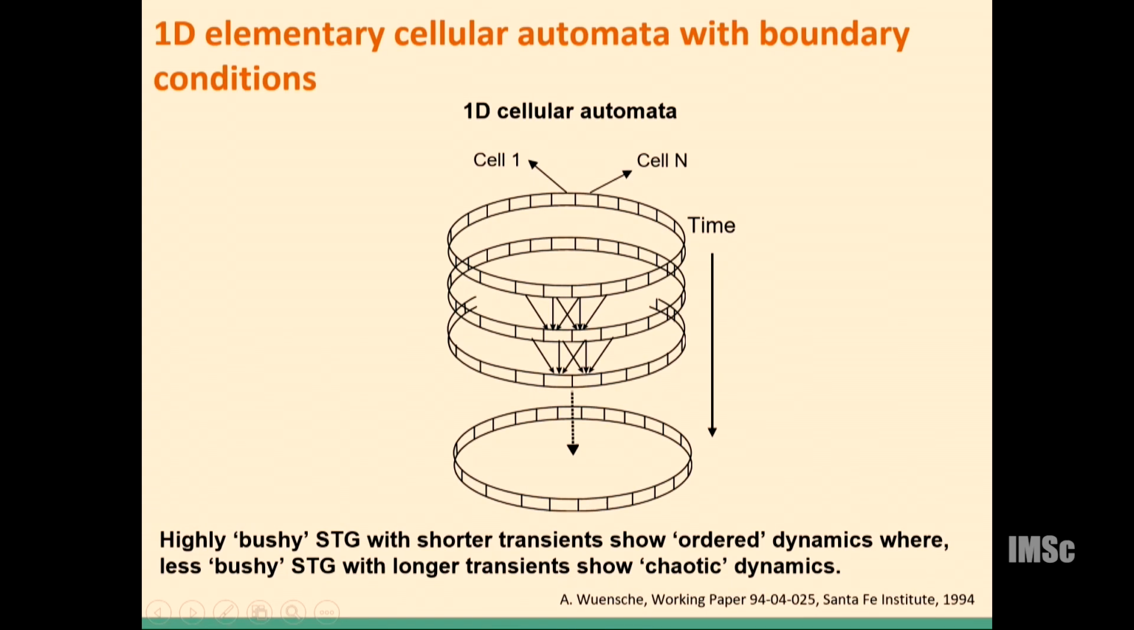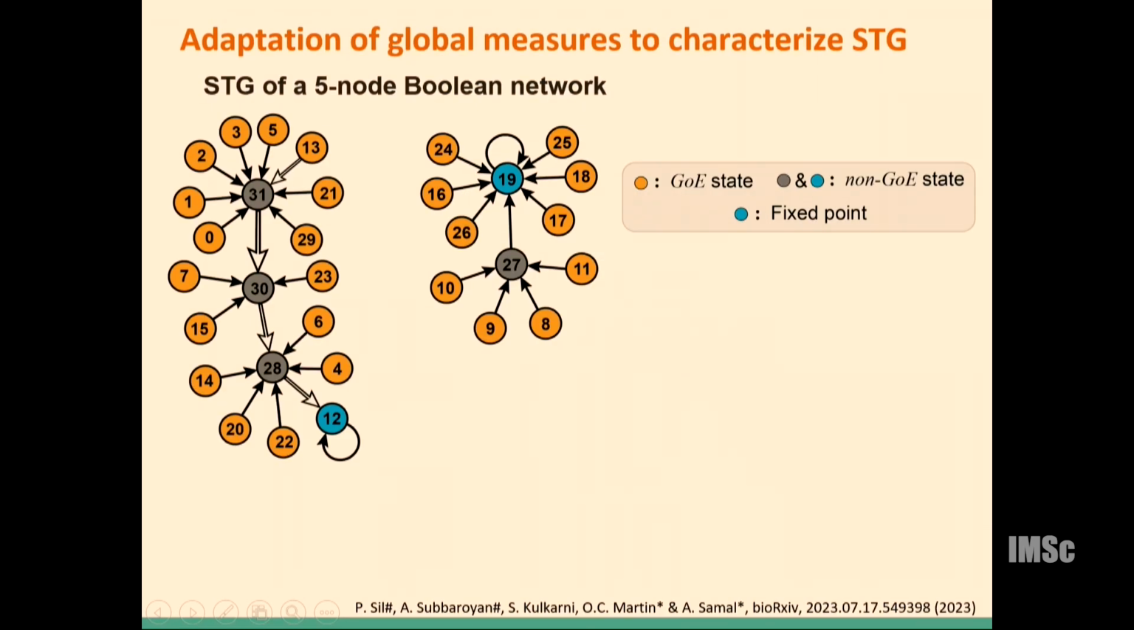Here he has quantified the measures by which we can structurally differentiate between different types of state transition graph. So, inspired from these ideas, we try to explain this in the case of a Boolean network. It is an example of an STG of a 5-node Boolean network.